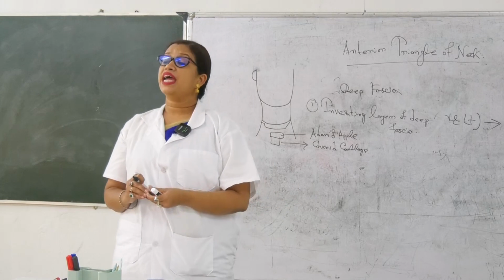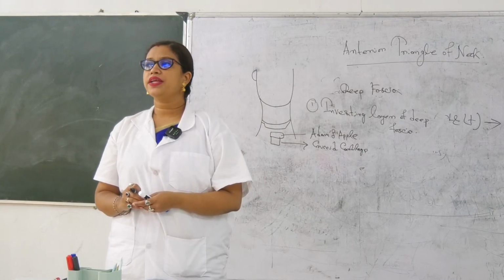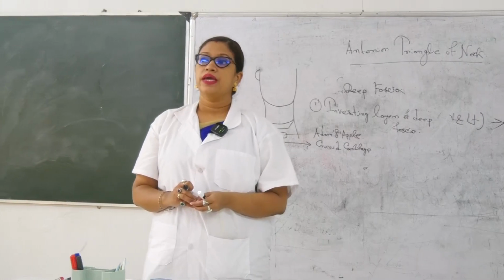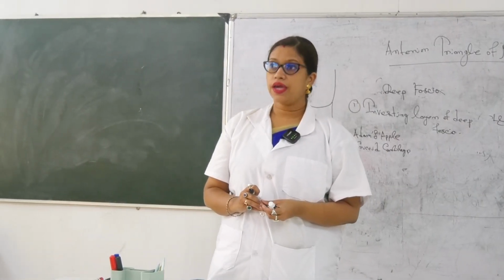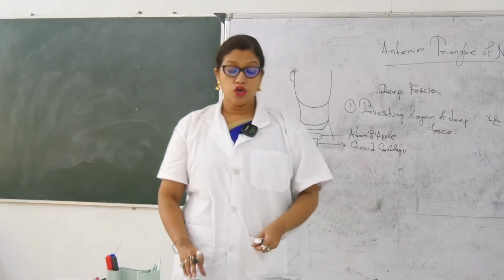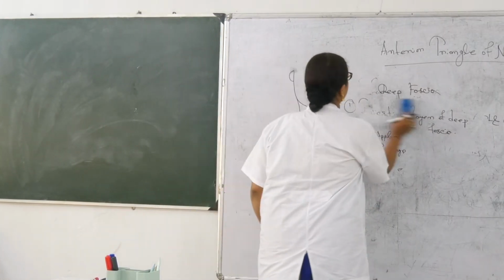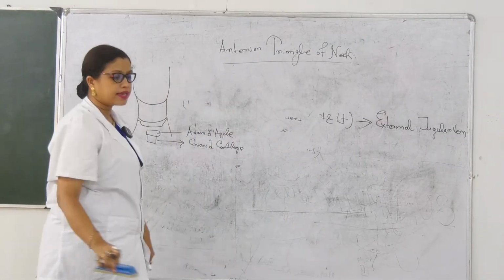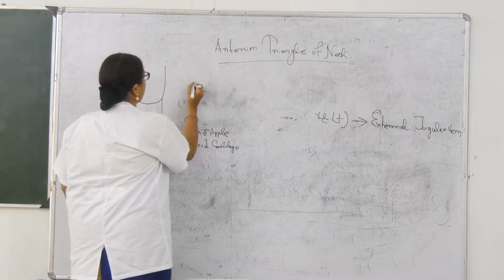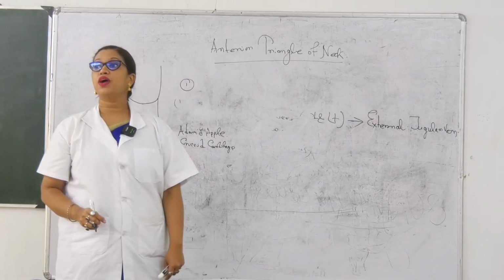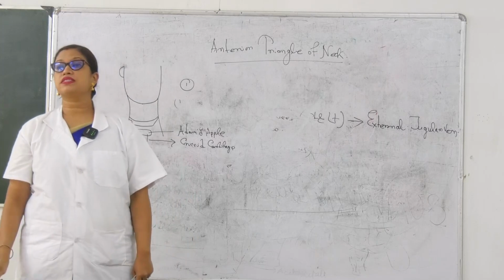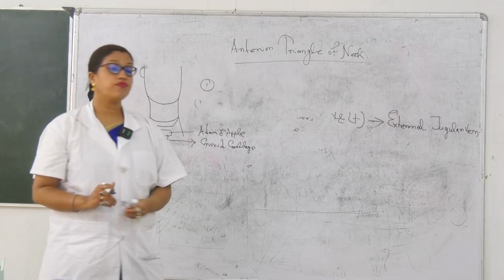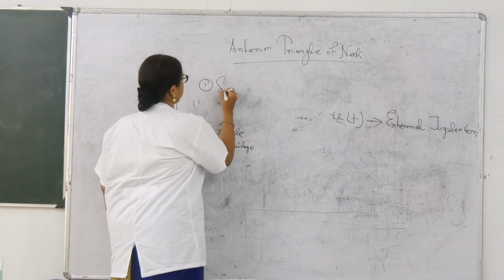Now write it down. The anterior triangle is divided into how many triangles, or subdivided into further how many triangles? You have to say 3.5. Okay, write it down, 3.5 triangle. So if you see the anterior triangle, it is further divided into 3.5 triangles. Which are they? What are the names? Number one is over here, just below the symphysis menti. That is half. So that is known as submental triangle. So first one is the submental triangle.